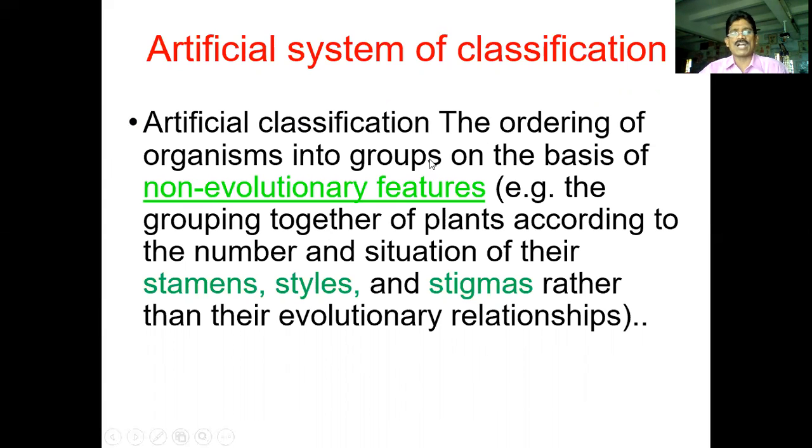The artificial system of classification classifies organisms on the basis of non-evolutionary features. It groups plants together according to the numbers and situations of their stamens, style, stigma, rather than the evolutionary relationships. So this classification deals with a group of non-evolutionary characters.